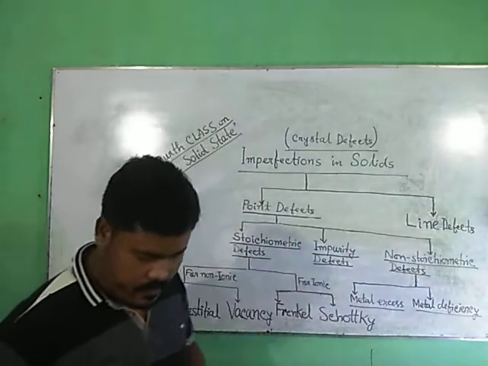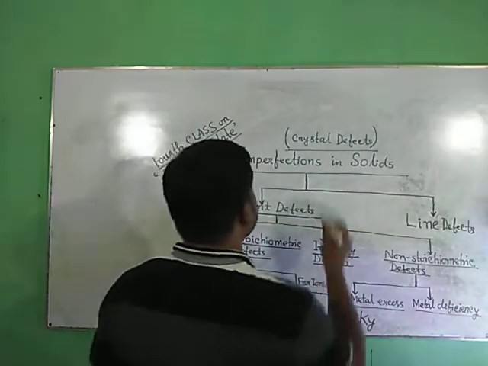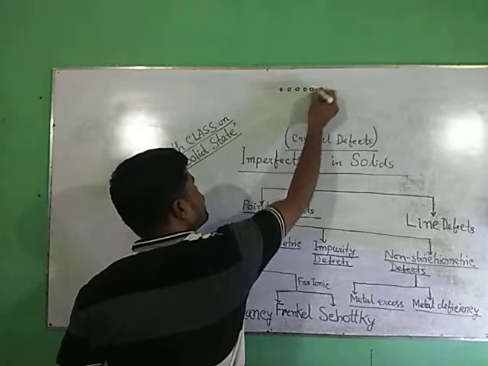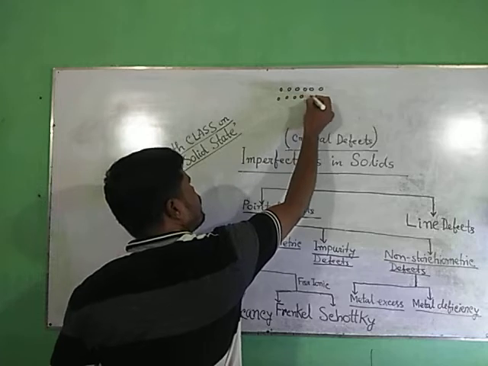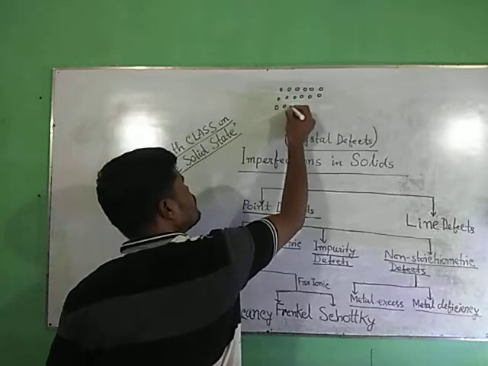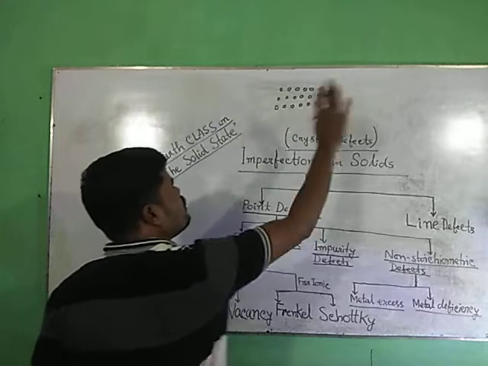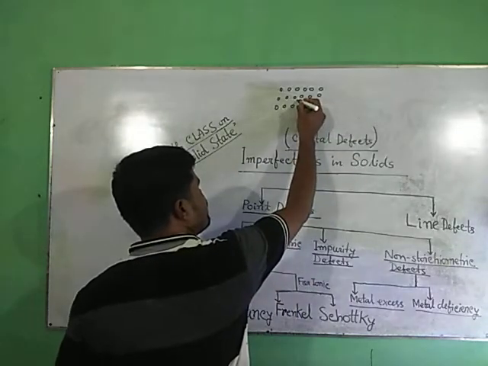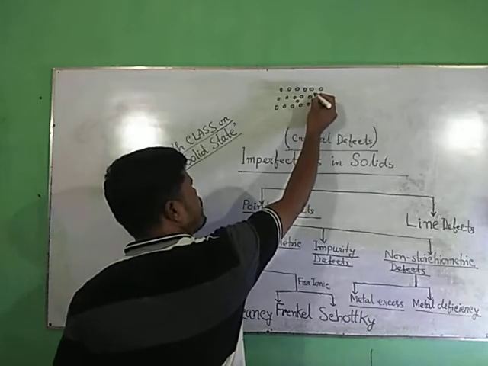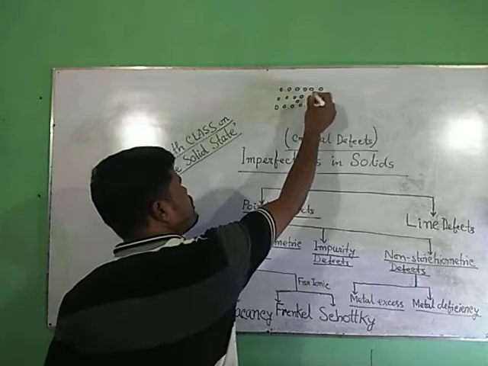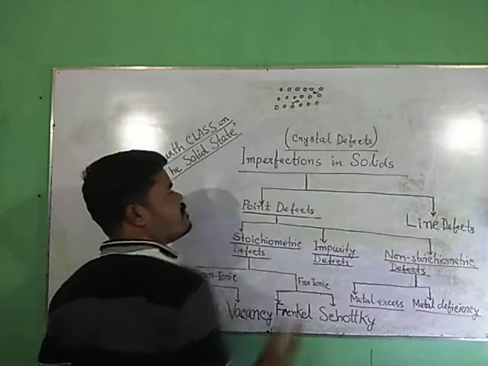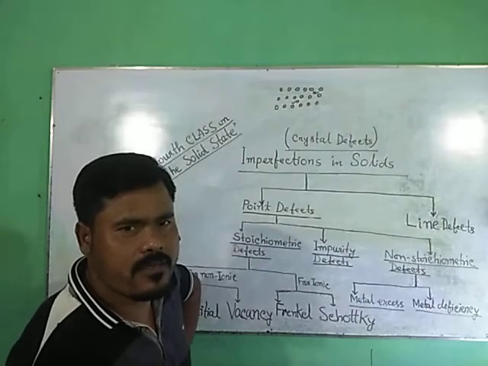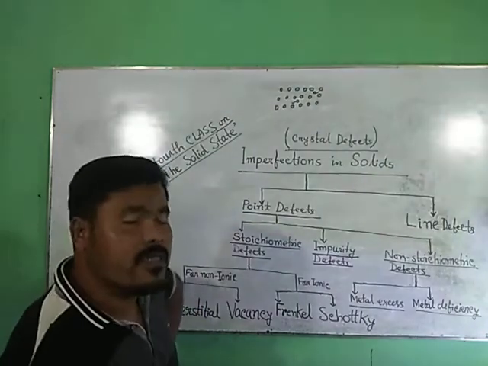Okay, let me start. I am drawing a part of a crystalline solid, following a definite rule. Still now it is ordered. In the formation of a crystalline solid, if some particles appear in an interstitial site, then it is not ordered. There occur irregularities. So this is a defect.